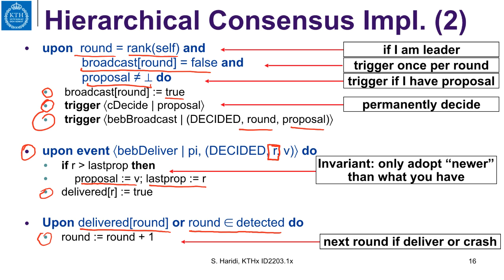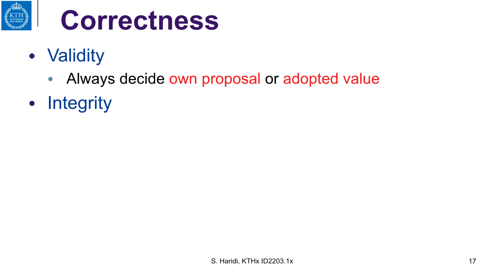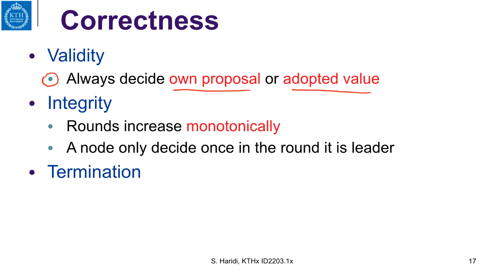So observe that this algorithm goes in rounds, but it is completely asynchronous. It is the message causality that causes this round, as if it was going from one round in a synchronous way to a next round. So let us look at the correctness of the algorithm. Validity says that I can only decide on one of the proposed values. And as you can see from the algorithm, you decide your own proposal or you adopt a value from some other proposer.